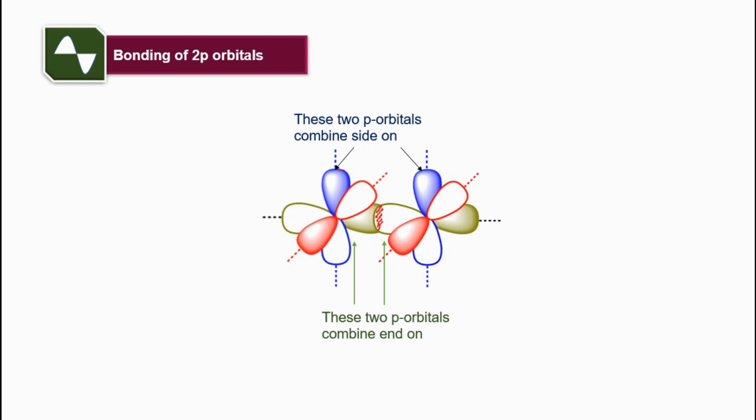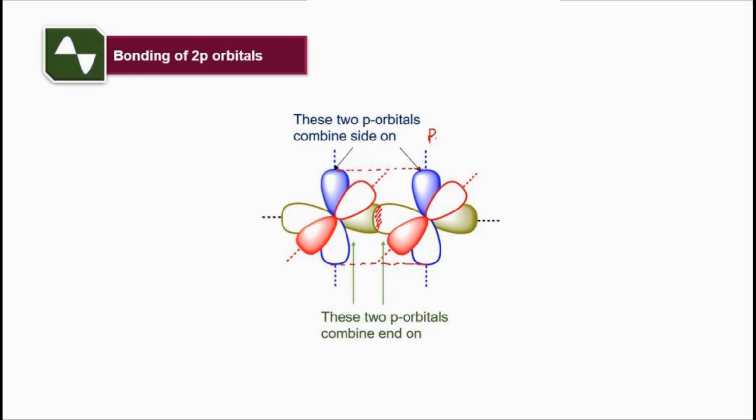And here, if I see the two parallel orbitals like py and py of the two atoms, they can combine with each other by a side-on overlap.